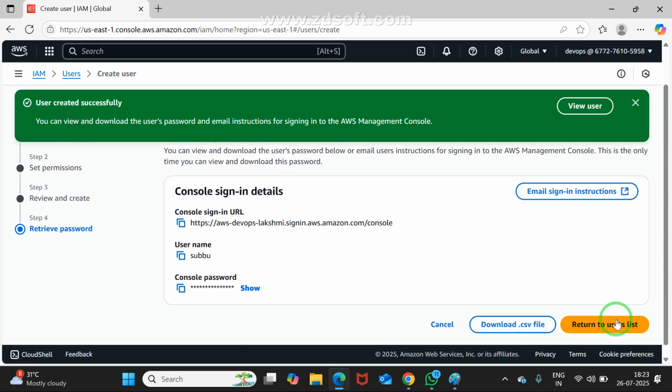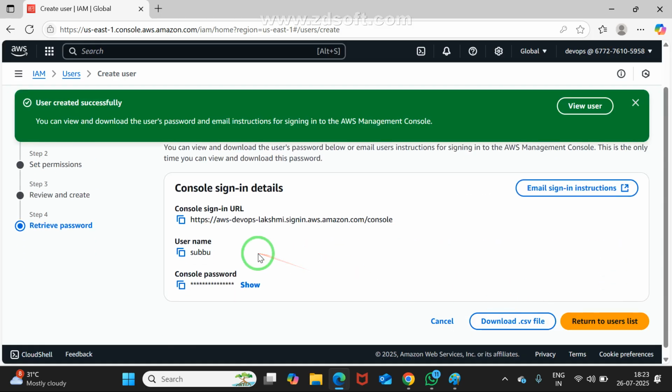Just move on to create user. Once the user is created, this is important. Subbu, I will provide this link for you because of your name and password. What is the common password? Welcome, and so on. I am pasting it, everybody will do like this only. After that, you make your username and your password.